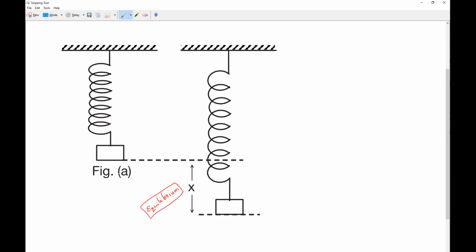Observe very carefully. Consider a spring of certain length suspended from a rigid support and a block of some mass attached to it. So this is the original setup you have to take. And if you leave it for some time, definitely there will be extension of the spring. Am I right or wrong? Because of the force of gravity. Am I right, guys? So that is what you have to remember. So now you can take it here.